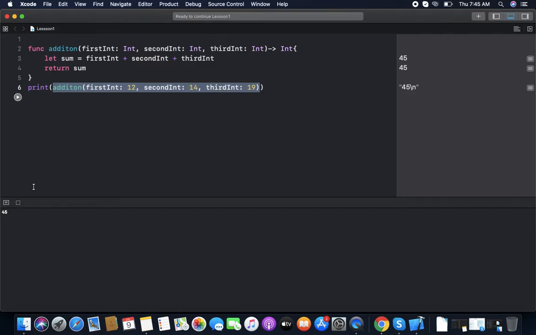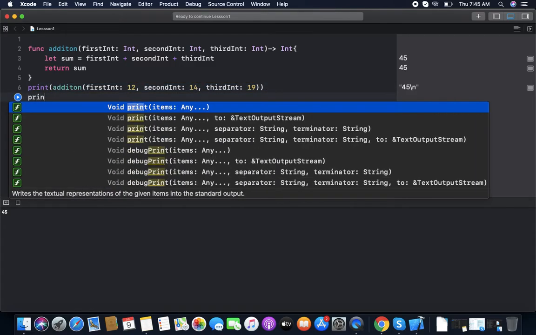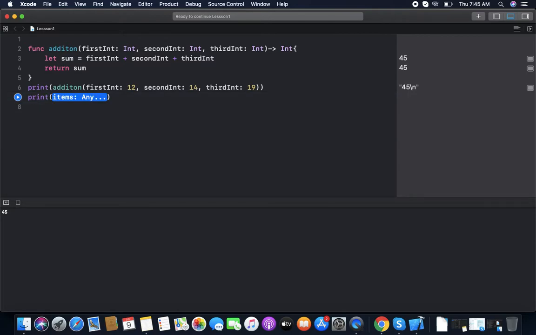If we again need to add any other three numbers, we can add 7, 9, 2. The same thing we can call again and again and get the result. So calling a function makes code readable, and along with it reduces our work.